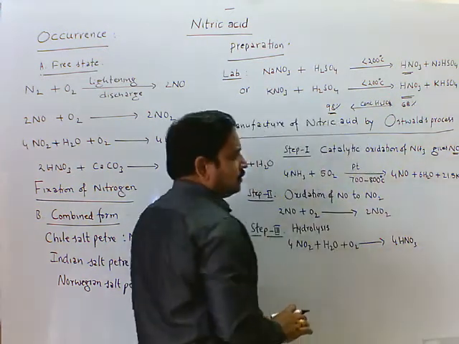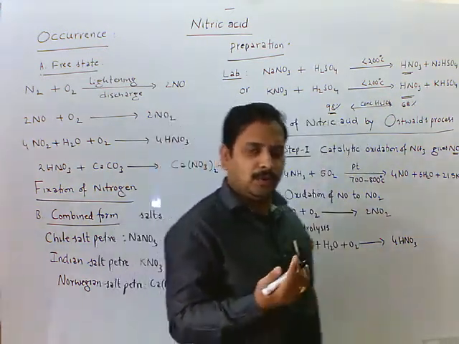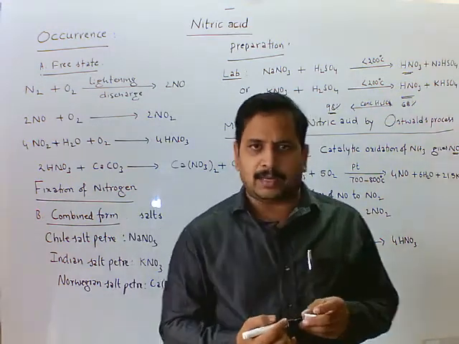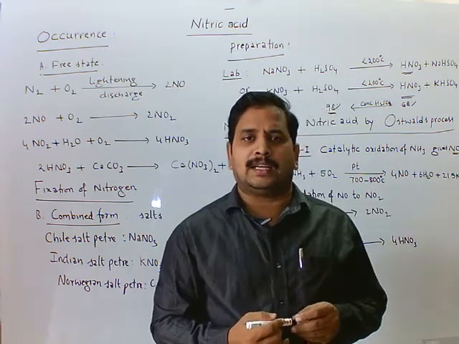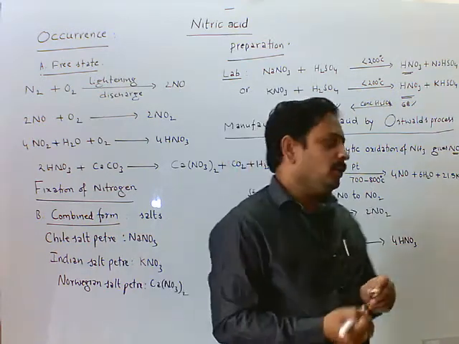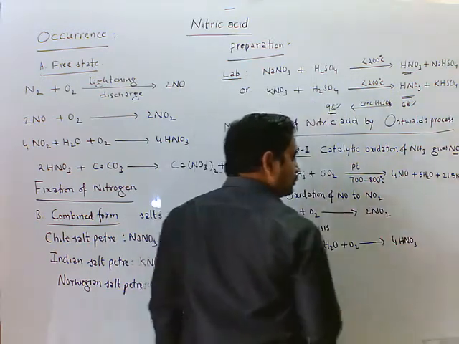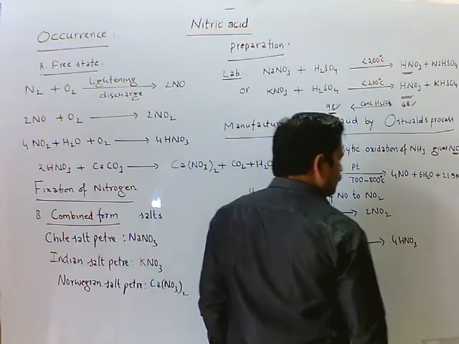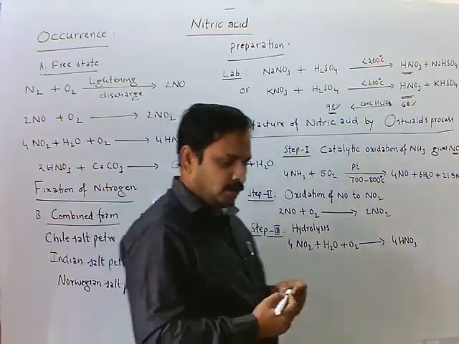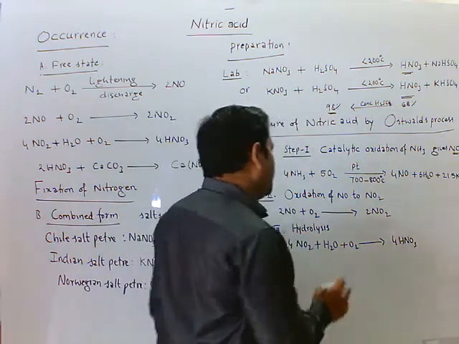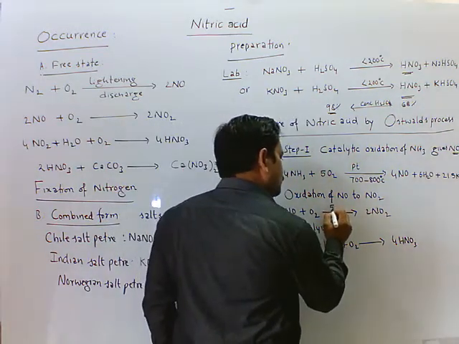This is 68% pure. To get 98%, it is passed through or heated with concentrated sulfuric acid. We get 98% nitric acid. Now, here the temperature is 50 degrees Celsius.